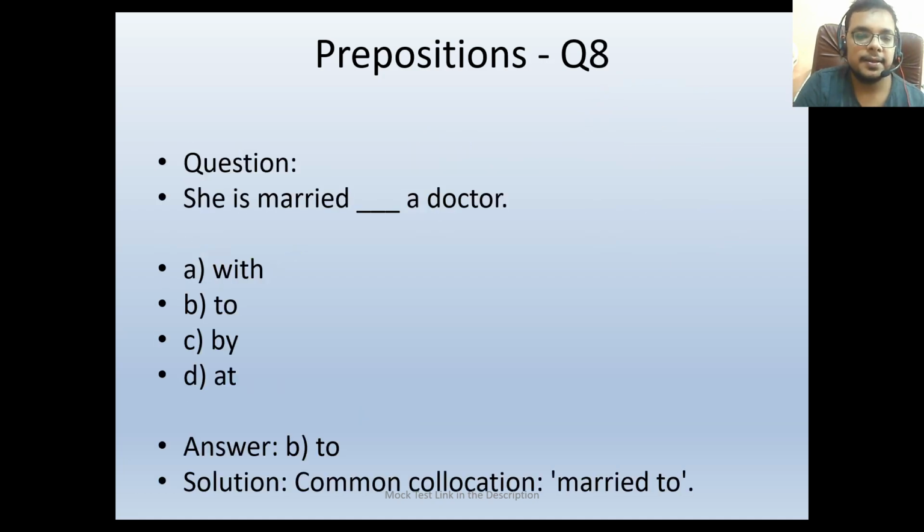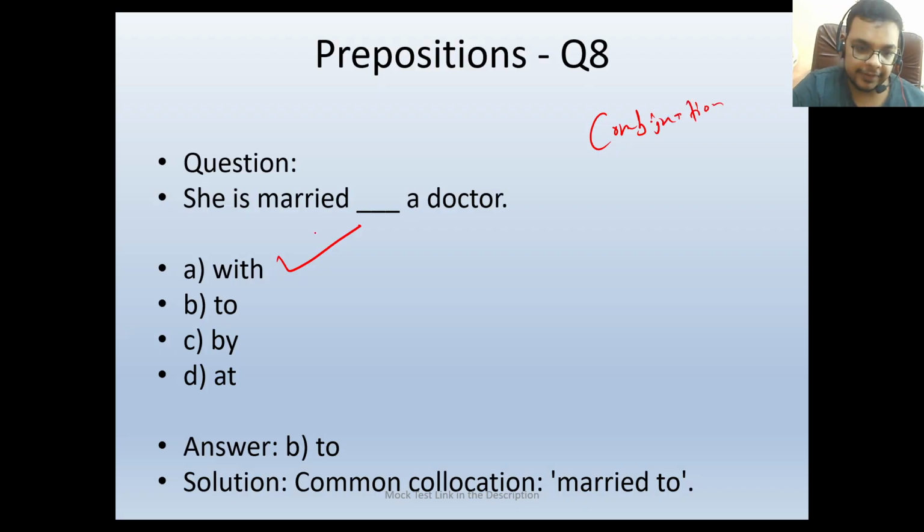Now, she is married dash a doctor. She is married with a doctor? No, she is marrying to a person. This is not a combination of sentence.